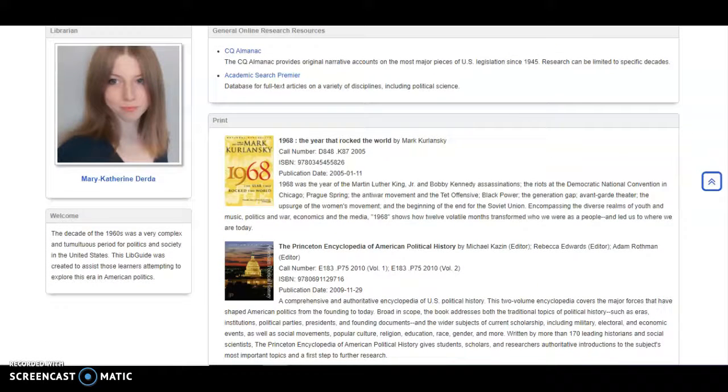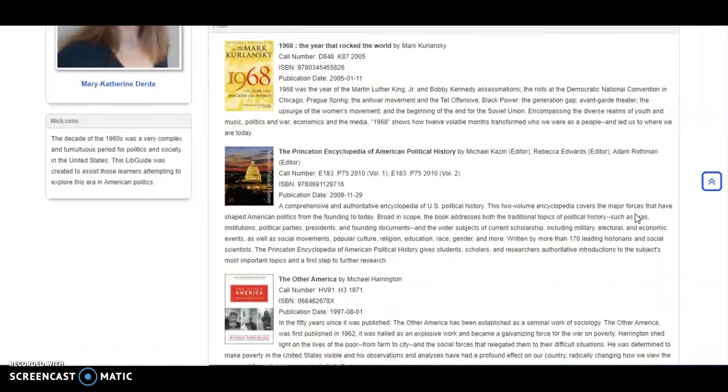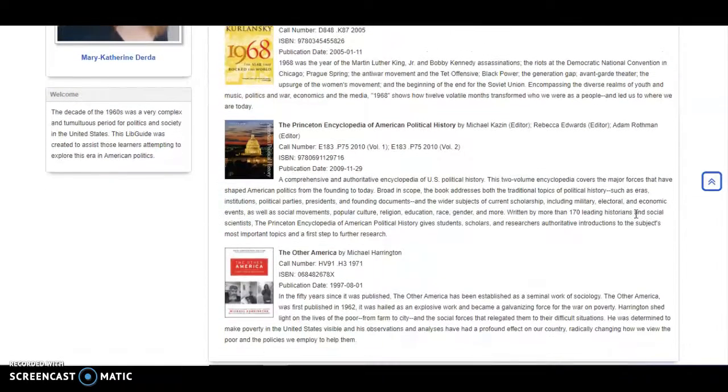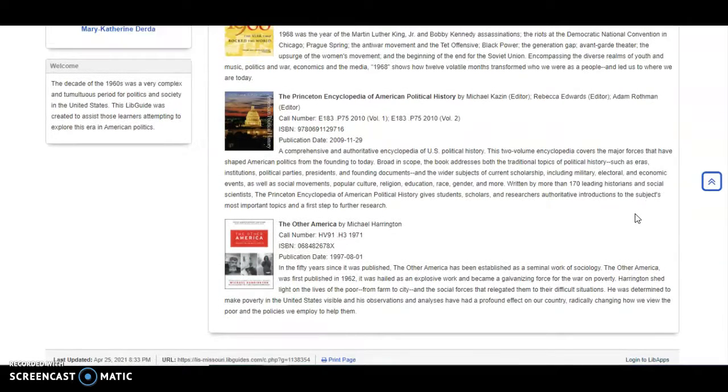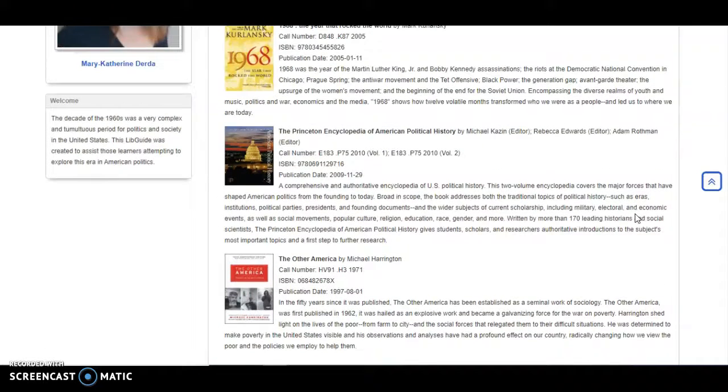The CQ Almanac and Academic Search Premier will probably be two decent places to start your research, especially CQ Almanac if you want to just search by individual years during the 1960s. You can see what legislation was coming out every year of that decade. Here are a few books that will just give you some general perspective on the political culture and nature of this decade.